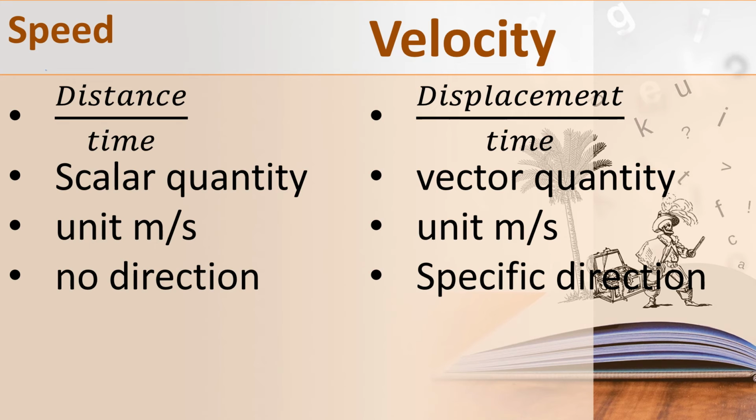What is the formula to find speed? Distance upon time. For velocity, displacement upon time. Speed is a scalar quantity and velocity is a vector quantity. What is the unit of speed? Meter per second, the same for velocity. For speed there is no direction, and velocity has a specific direction. Can you all understand, children?